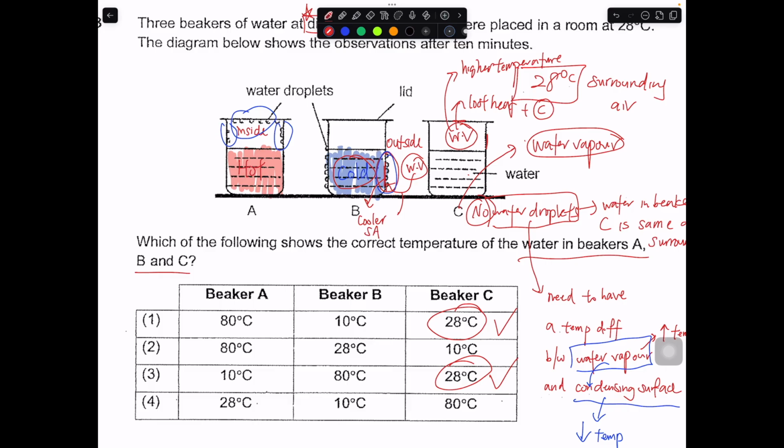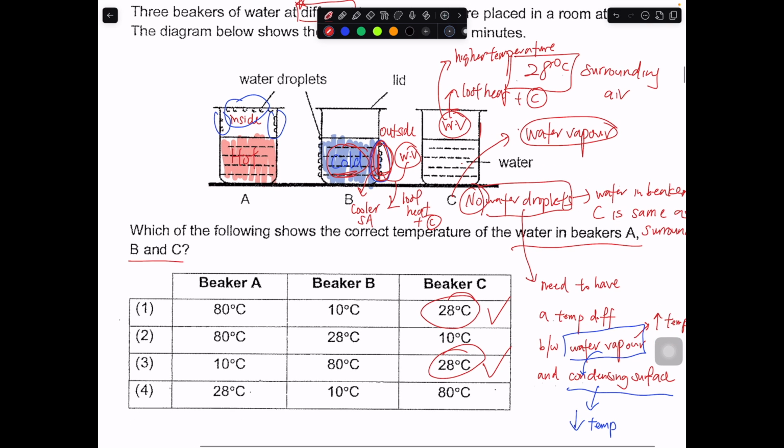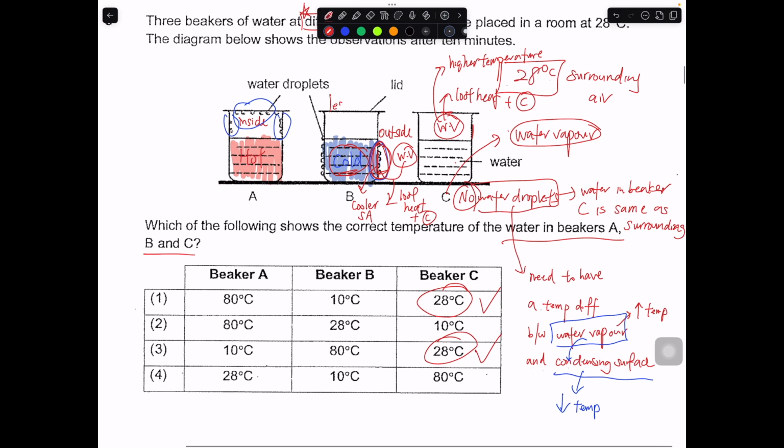So the warm water vapor will then be able to lose heat to this cooler surface area and then condense into tiny water droplets which form over here. That's why when you see water droplets on the outside, the water inside must always be of a lower temperature than the surrounding. So in this case, it must be less than 28 degrees Celsius.